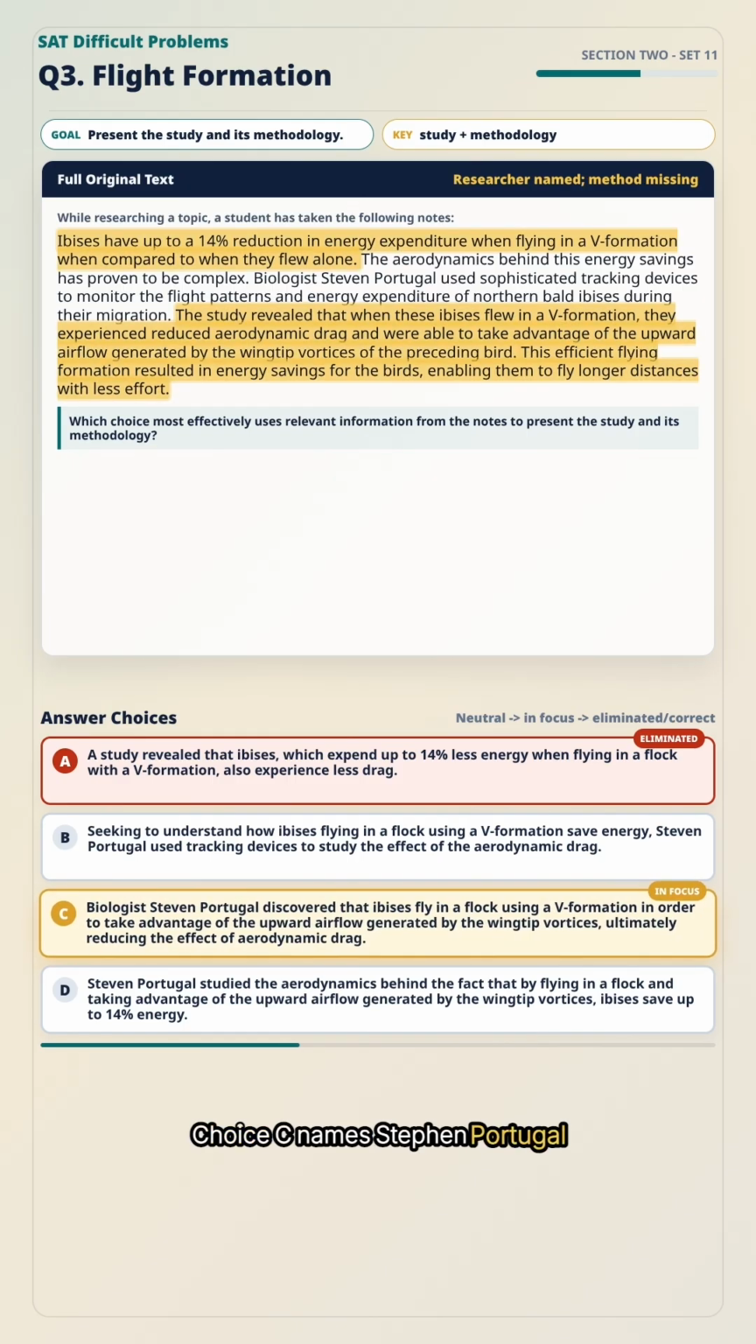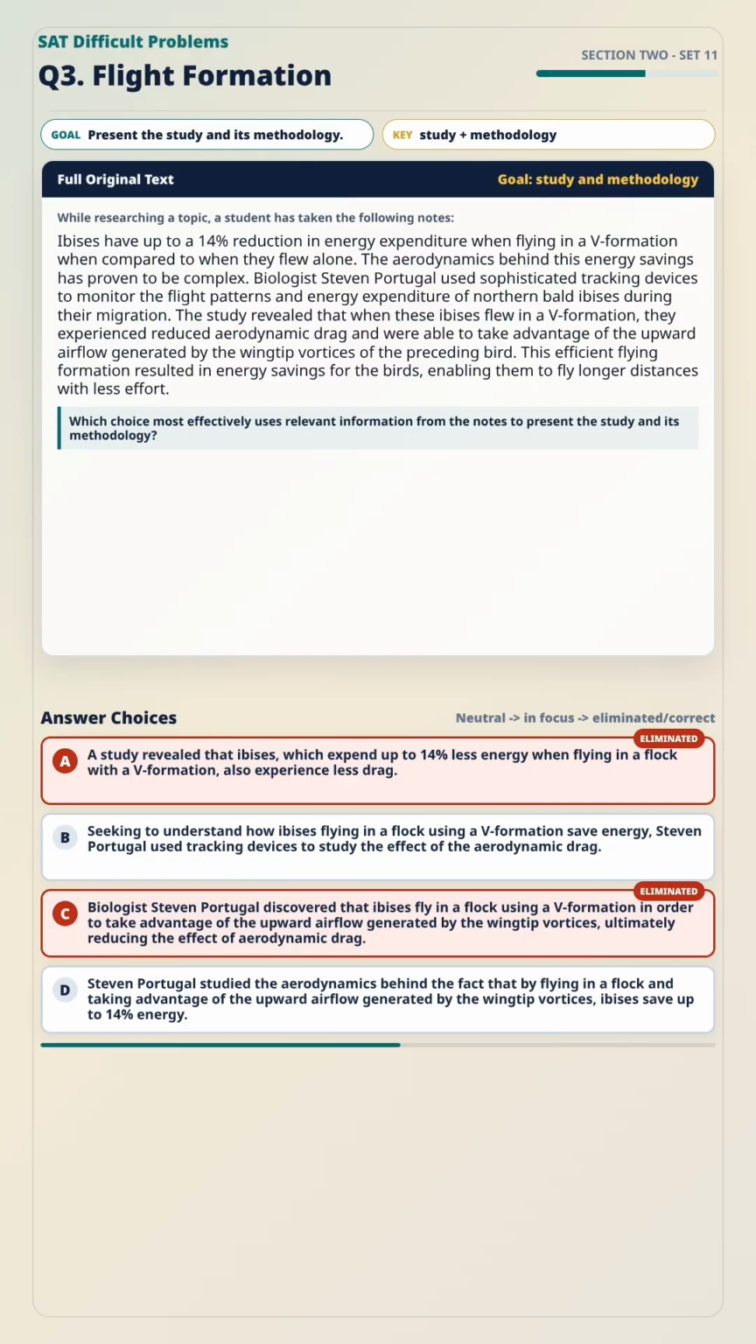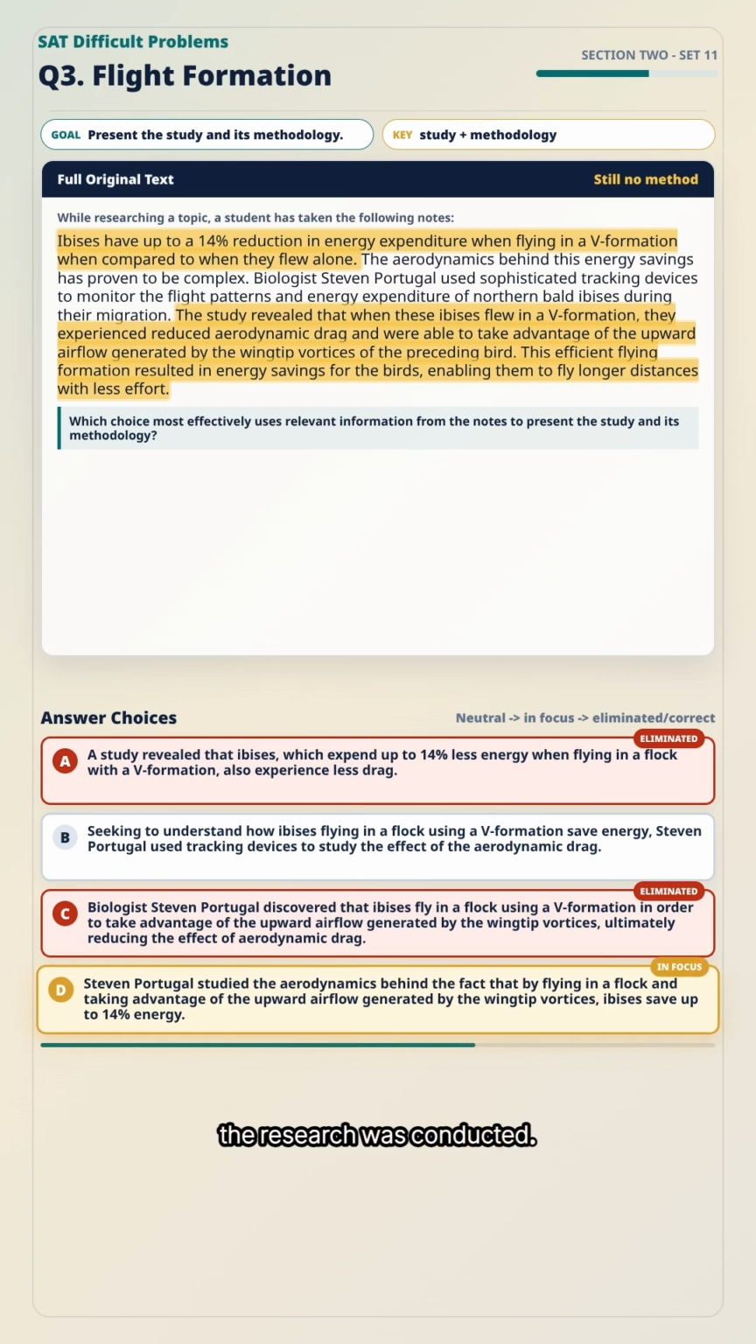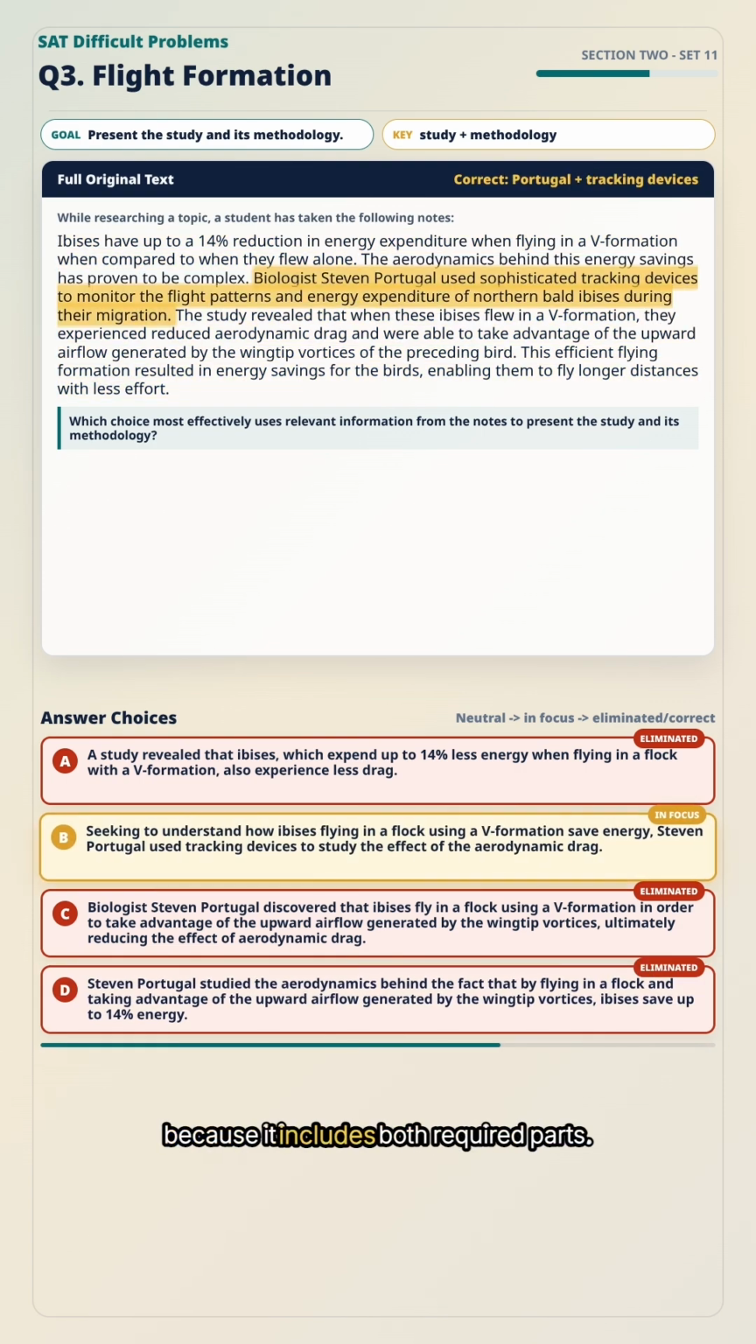Choice C names Stephen Portugal and gives a finding about wingtip vortices and reduced drag, but it leaves out the method. It does not mention the tracking devices used to study the birds. Choice D also names Portugal and mentions the 14% energy savings, but it still does not explain how the research was conducted. Choice B is correct because it includes both required parts. It names Stephen Portugal, explains that he wanted to understand how ibises save energy in V formation, and identifies the method. He used tracking devices to study their flight. The answer is choice B.